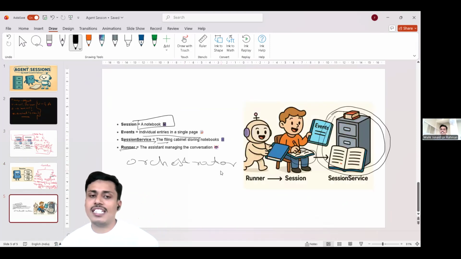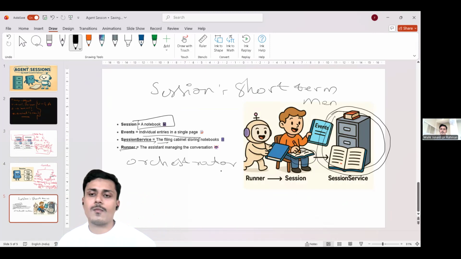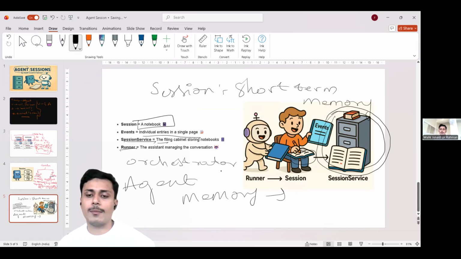This agent session is short-term memory. And in a coming session, we will discuss agent memory, which is long-term memory.